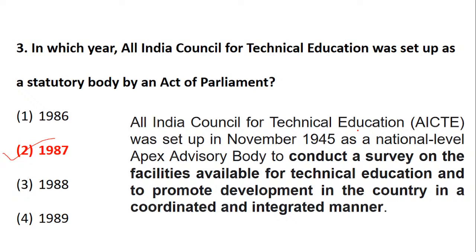The All India Council for Technical Education, called AICTE, was set up in November 1945 as a national level apex body to conduct a survey on the facilities available for technical education and to promote development in the country in a coordinated and integrated manner. But it became a statutory body in the year 1987. Is it clear? Don't get confused. These things we try to ignore and keep for the last moment, but then we go completely blank when such a question comes. So you have to keep revising regularly. Simna, that is 3:2. Yes, correct.